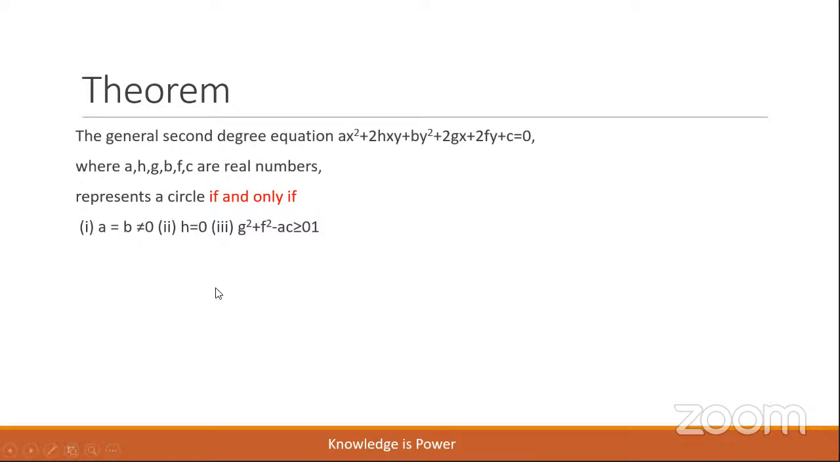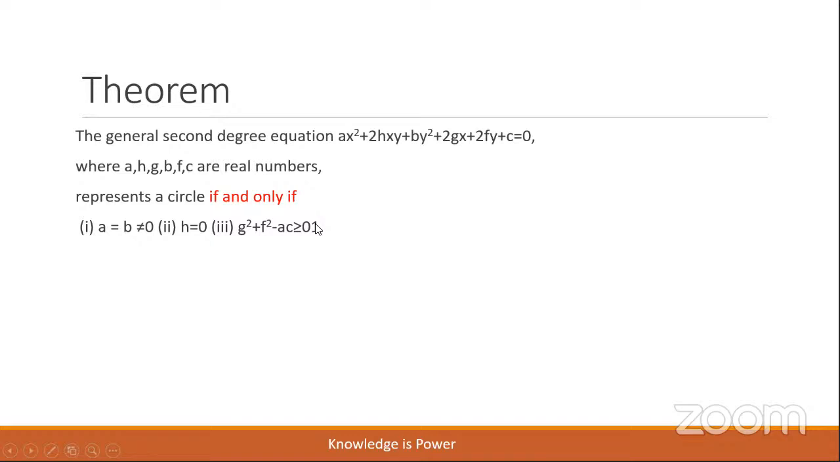Second condition, h is equal to 0. What is h, children? The coefficient of xy. The 2h xy term we have in the equation, second term. The xy coefficient is h. That must be 0. And g square plus f square minus ac must be greater than or equal to 0.